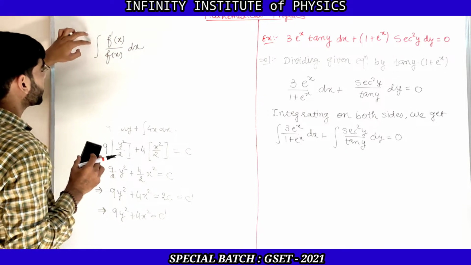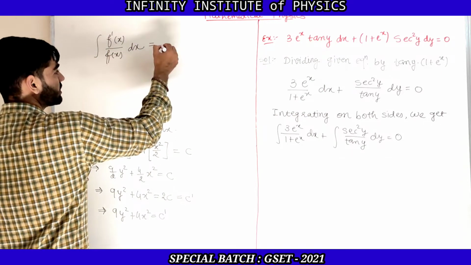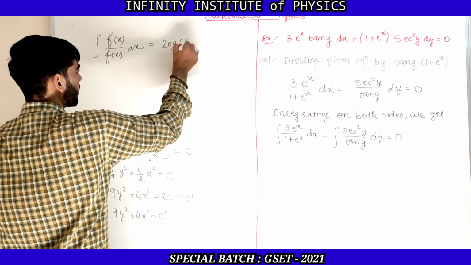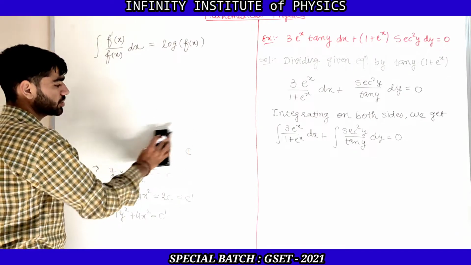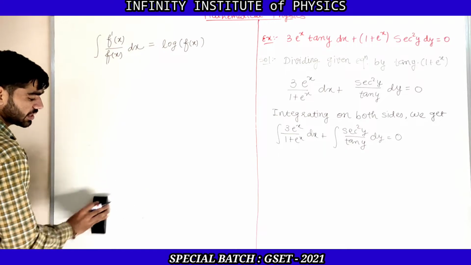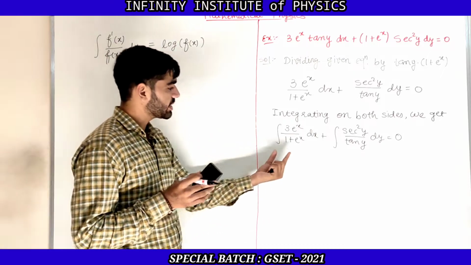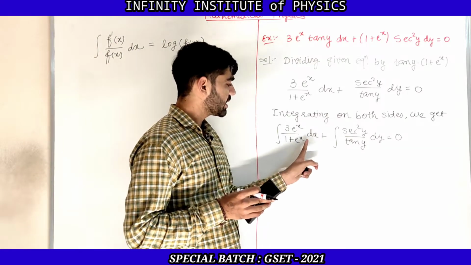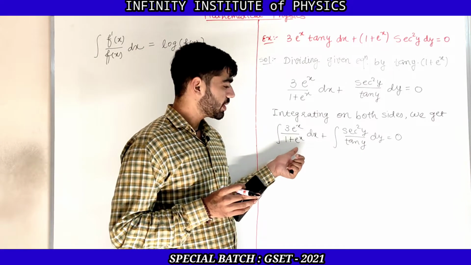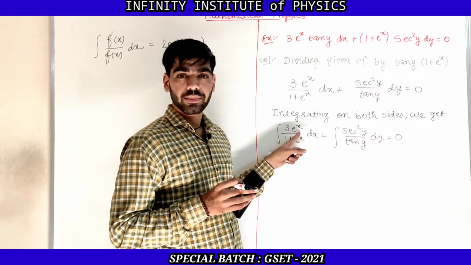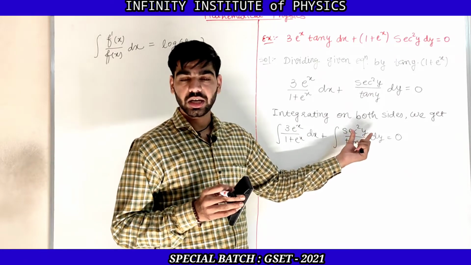So whenever you have the integration of f dash x upon f of x, then the answer will be log of f of x, that is, log of the denominator. So now you can see that clearly. Let us say that 1 plus e raised to x is f of x, tan y is g of y. Then the derivative of 1 plus e raised to x is e raised to x, which is also present in the numerator, and the derivative of tan y is sec square y, which is also present in the numerator.